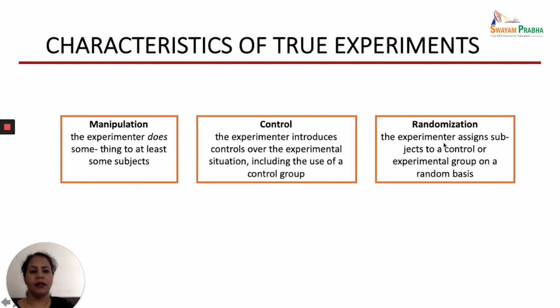So in a way, randomization also helps in controlling the extraneous variable. Otherwise, the bias can also result in the decrease in the validity of the research finding. So these are the three important characteristics of the true experimental designs. This is manipulation, control, and randomization.